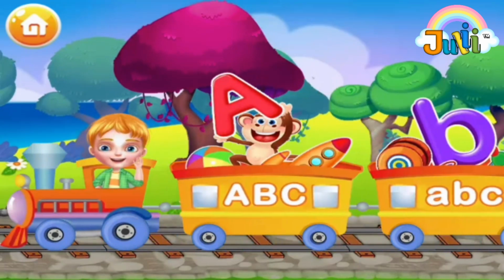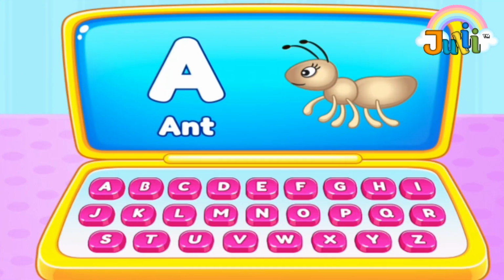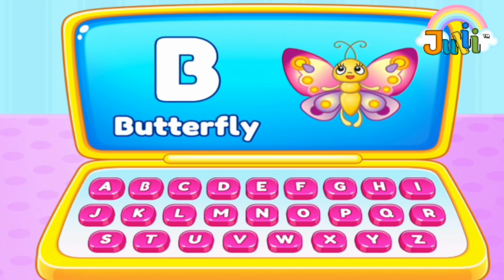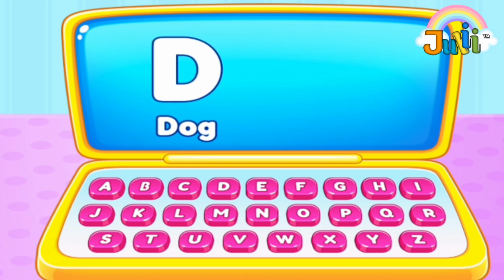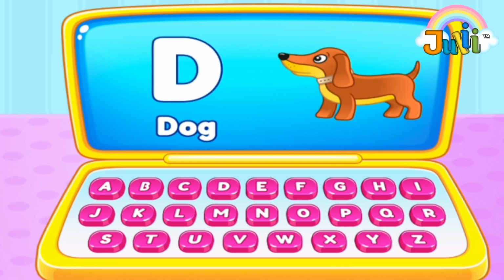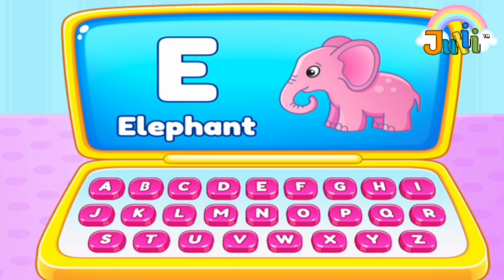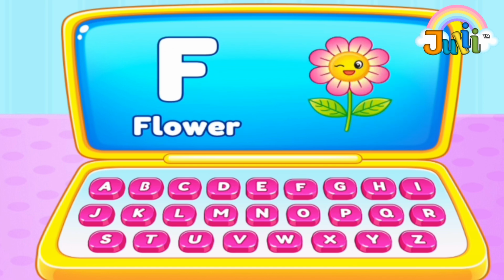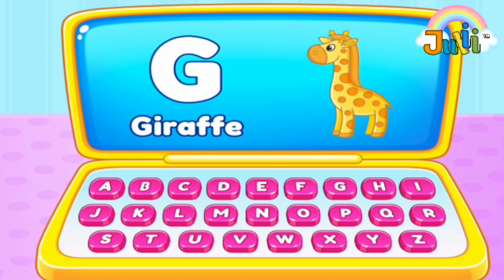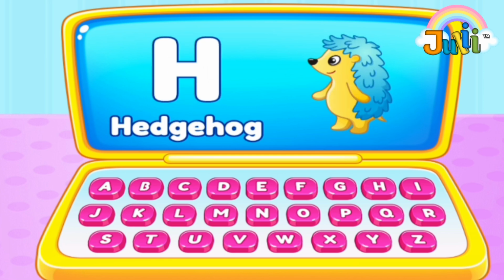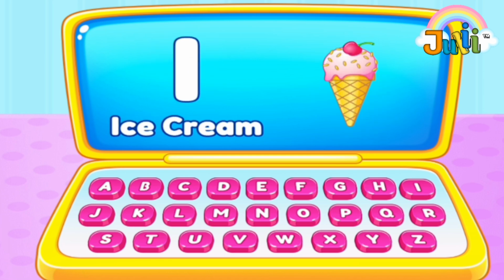Let's learn ABC. A is for ant. B is for butterfly. C is for cat. D is for dog. E is for elephant. F is for flowers. G is for giraffe. H is for hedgehog.